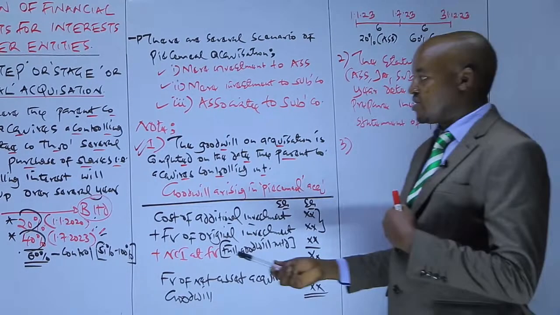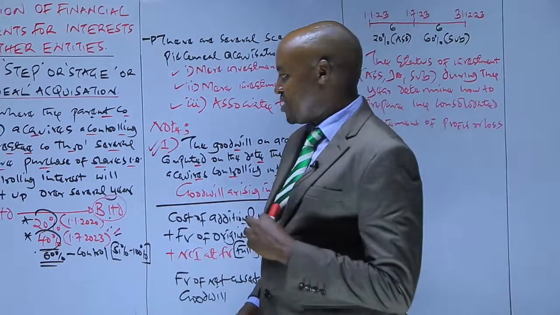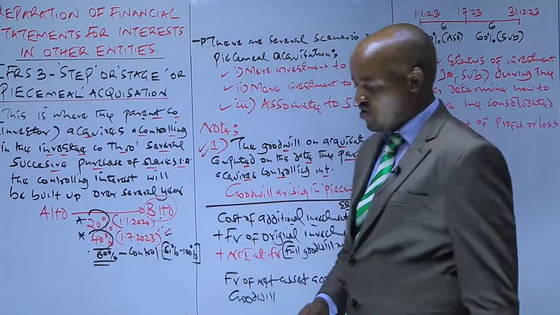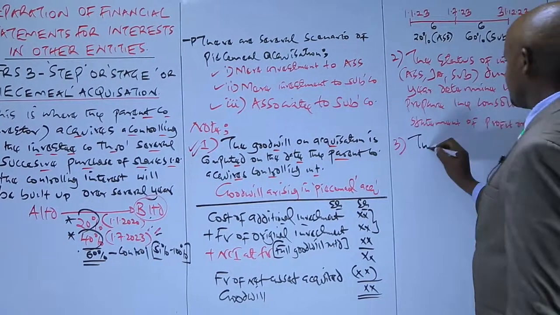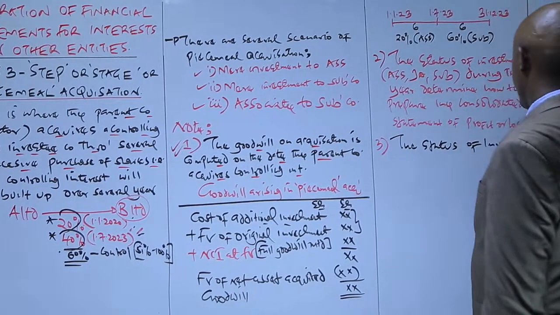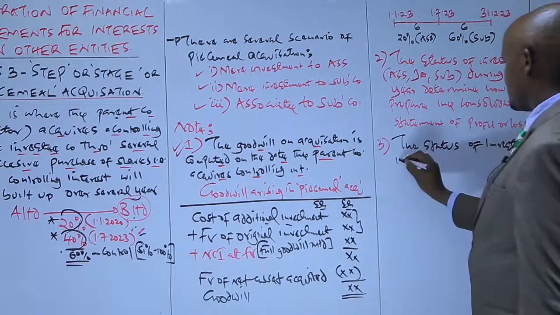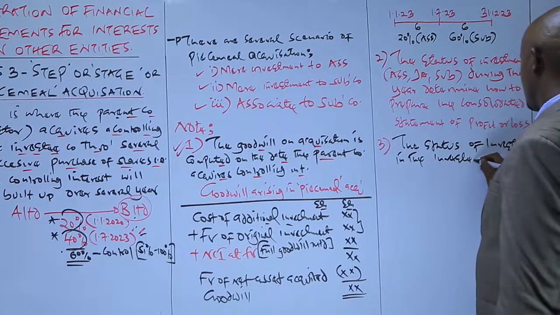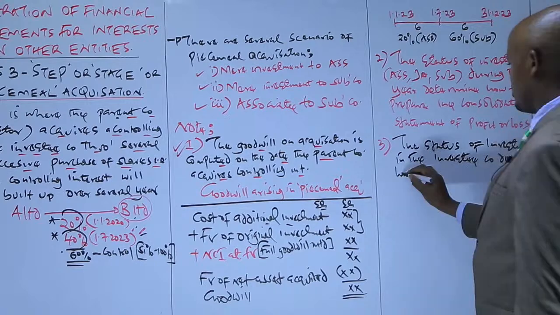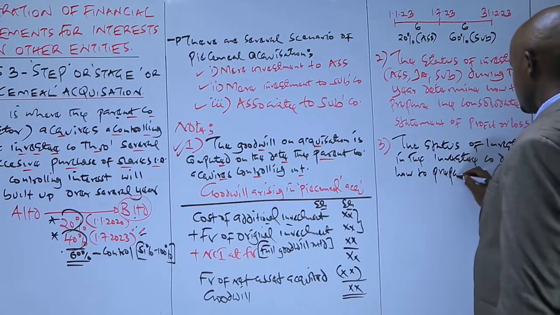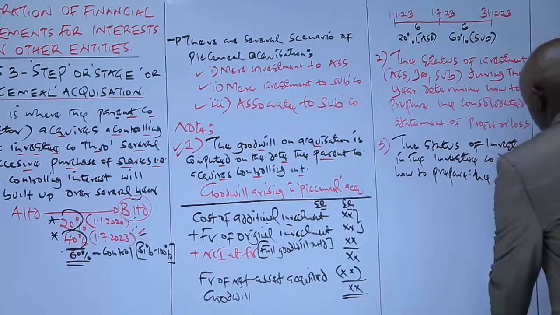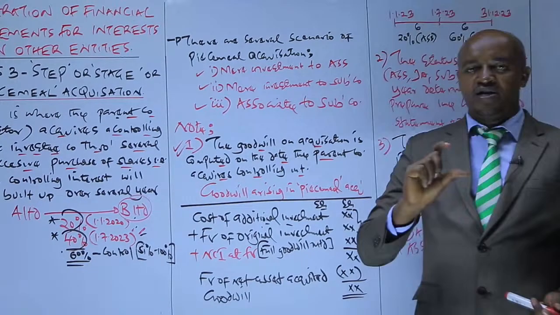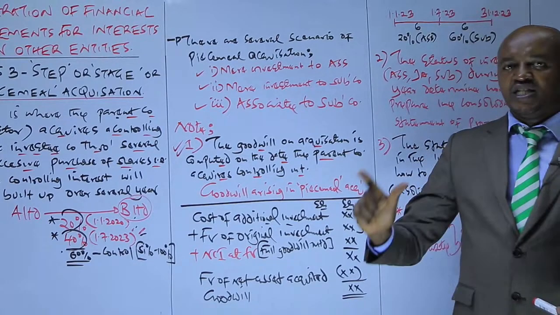So what that means is that because this one at the end of the day will be a subsidiary, then you prepare the consolidated statement of financial position by adding similar items of assets and liabilities of A and those of B. So therefore you can say that the status of investment in the investee company determines how to prepare the consolidated statement, whether you add the similar items of assets and liabilities of the parent, those of the joint arrangement, or those of the associate.